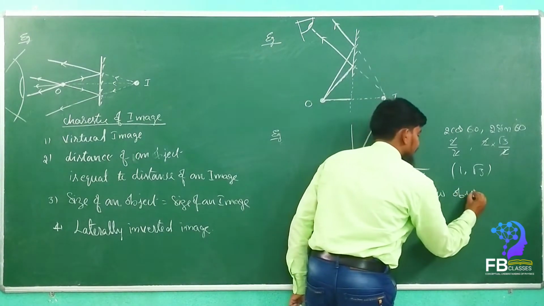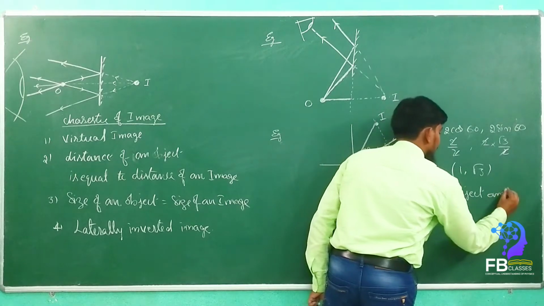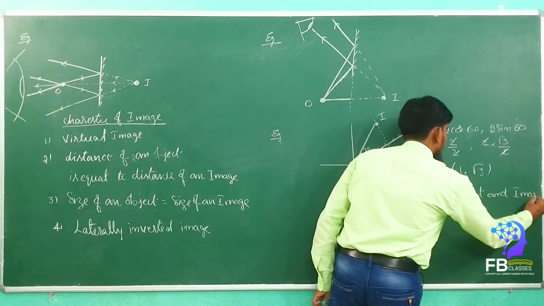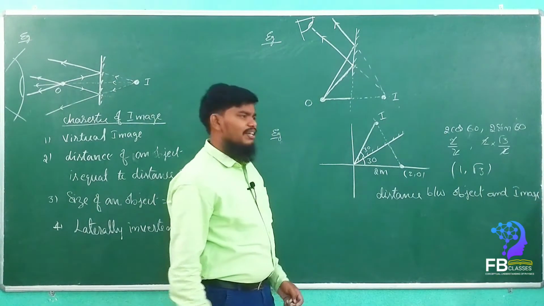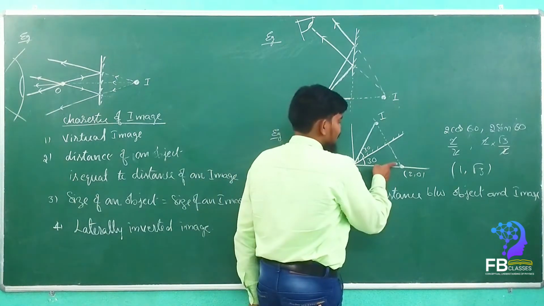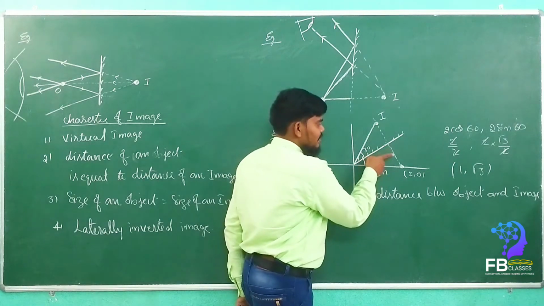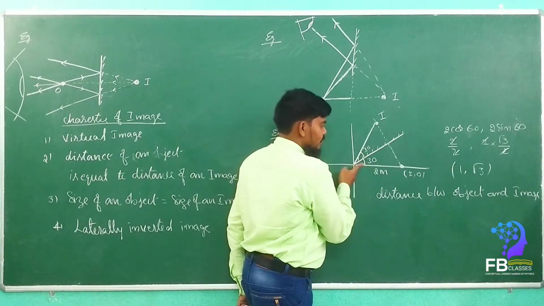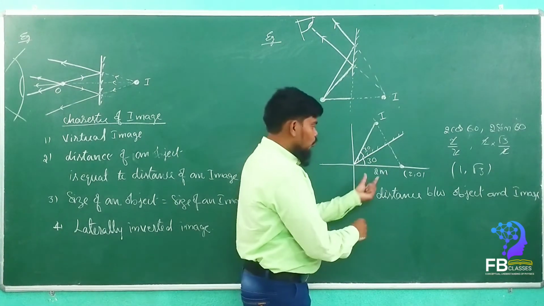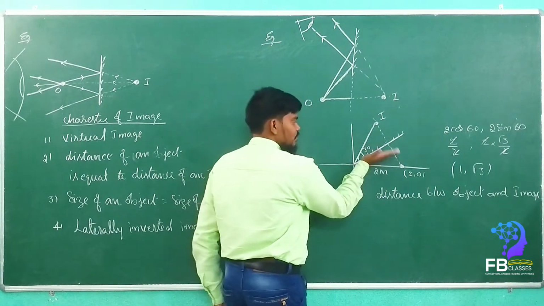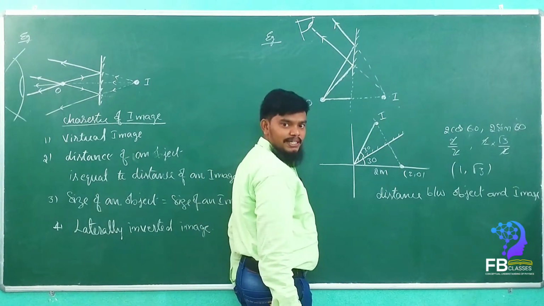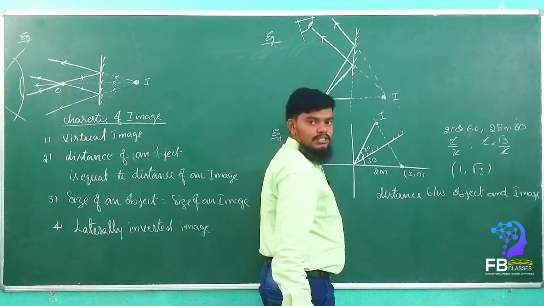What is the distance between the object and the image? We can see it very easily. See here, how much is it? See, this is 2 meters, yes or no? How much is it? 2 cos 30. 2 cos 30 is equal to how much?